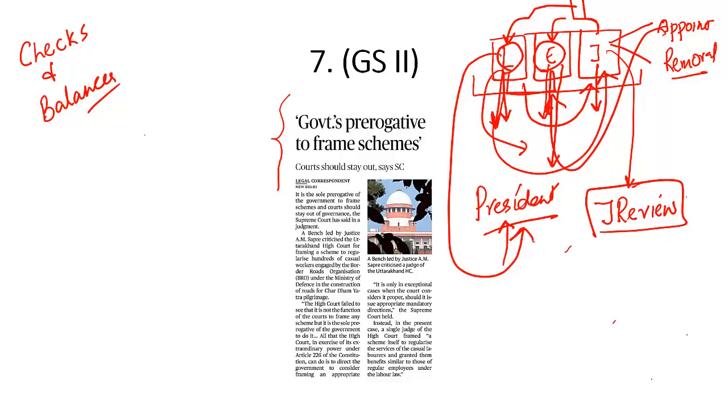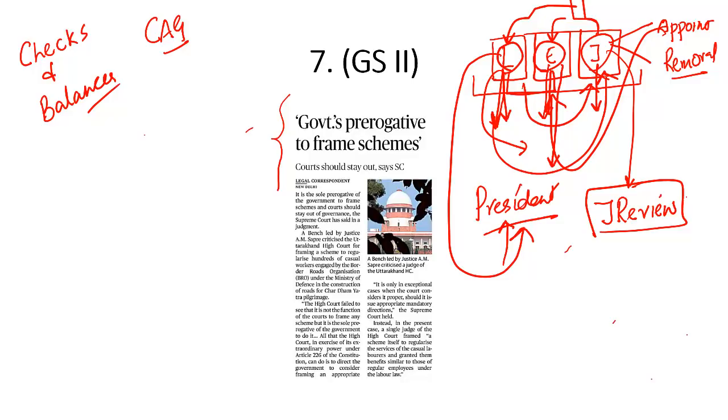In the original Constitution of 1950, when B.R. Ambedkar was debating this constitution in the Constituent Assembly, B.R. Ambedkar said that the judiciary is one of the most important organs in our constitution. The most important organ is the Comptroller and Auditor General. But the second most important organ is the judiciary.